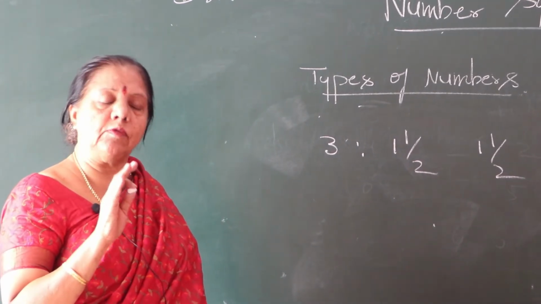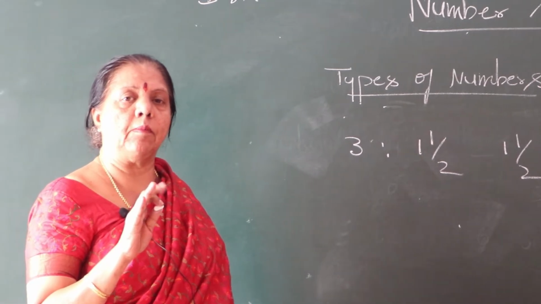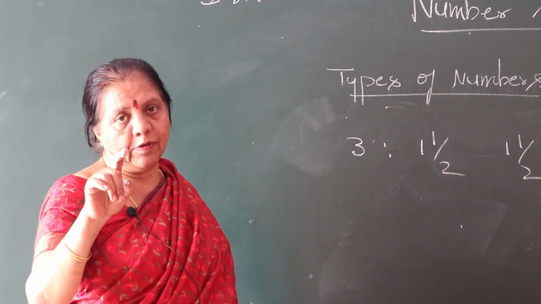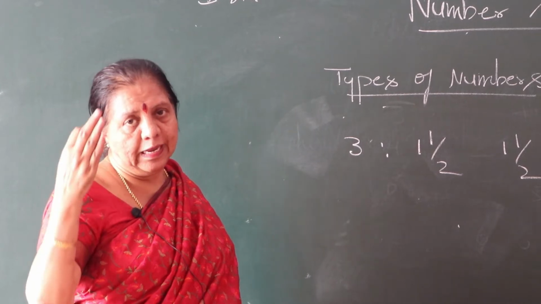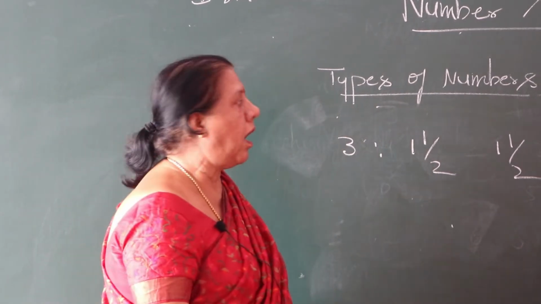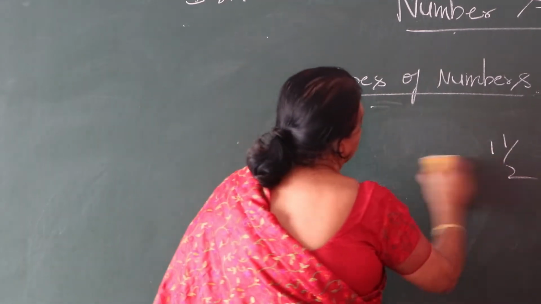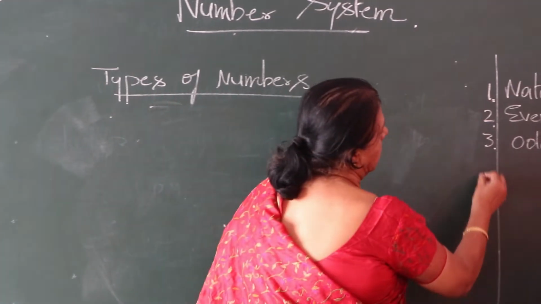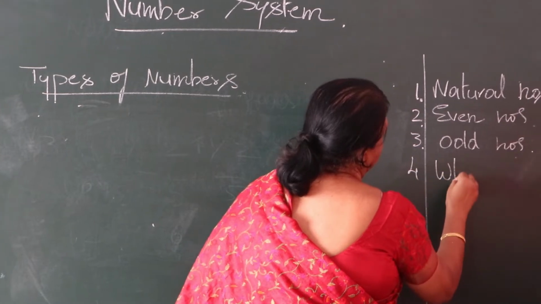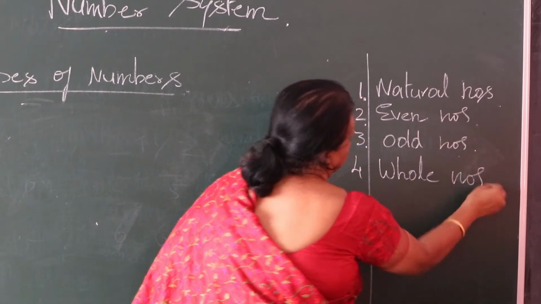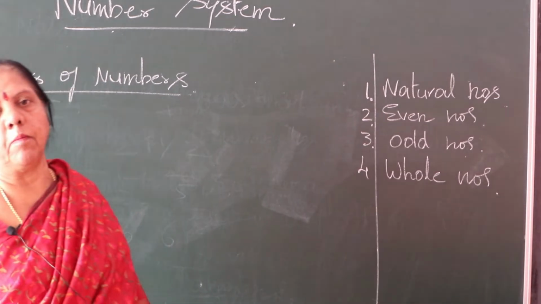Which are the odd numbers in natural numbers? 1, 3, 5, 7, 9, 11, etc. That we call odd numbers. Okay, next we'll go for whole numbers. What are whole numbers? What do you mean by whole numbers?